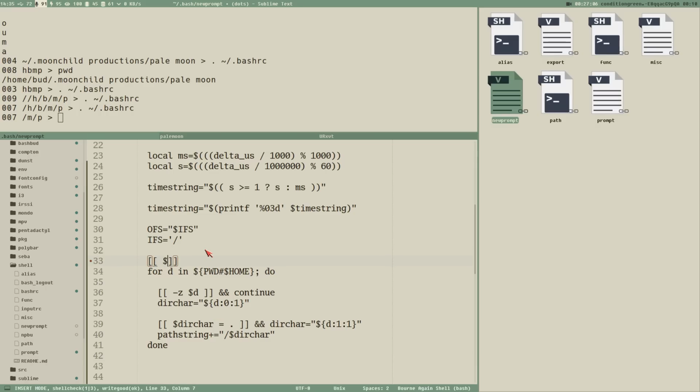Because if PWD starts with home, then path string is equal to tilde.